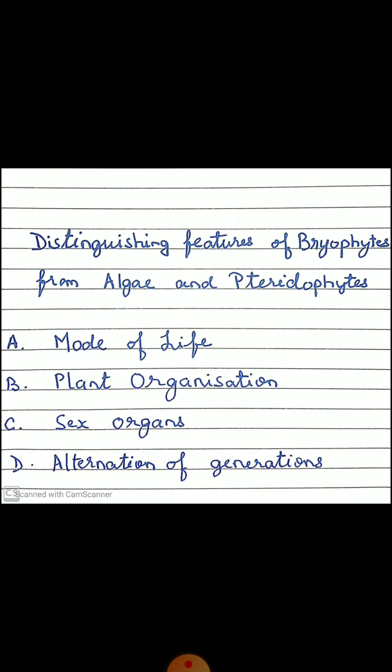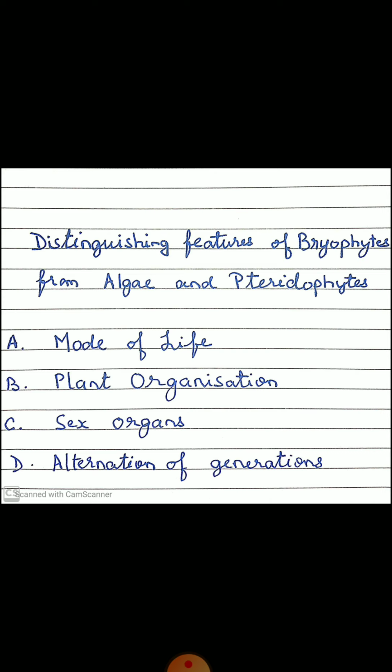Now, what are the distinguishing features of bryophytes with the two groups, that is the algae and the pteridophytes? Since the group Bryophyta is intermediate between the two groups, algae and pteridophytes, it has some characteristics similar to them, and some of the characteristics are dissimilar to the groups algae and pteridophytes.